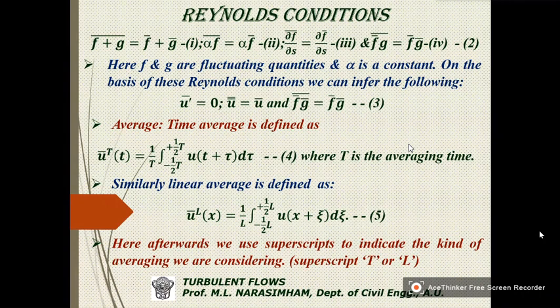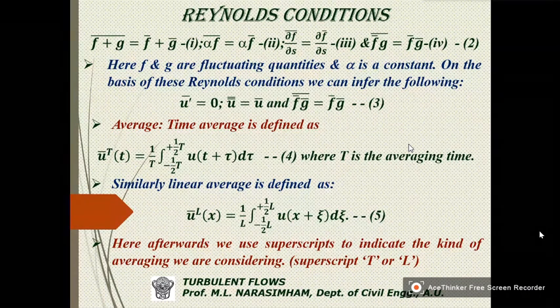Then the third condition is, if you differentiate f with respect to any direction s and find the average of that differential, it can be written as the differential of the average. You see, follow what I am saying.